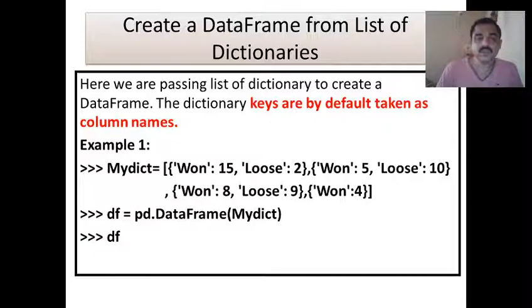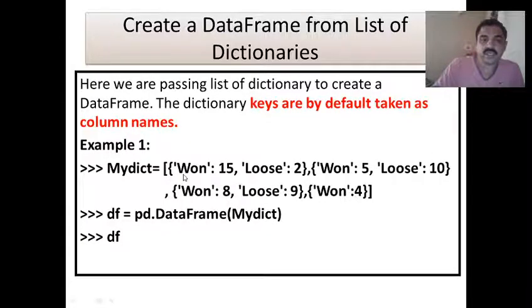Now we'll go further: creating a data frame from a list of dictionaries. Here we are passing a list of dictionaries to create a data frame. The dictionary keys are by default taken as column names. Let us see how it works here. We have a list with the name mydic which contains dictionaries.